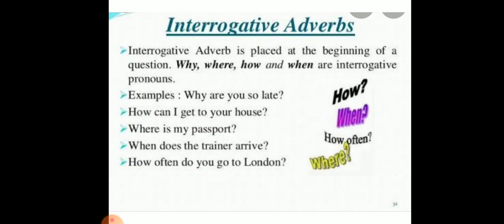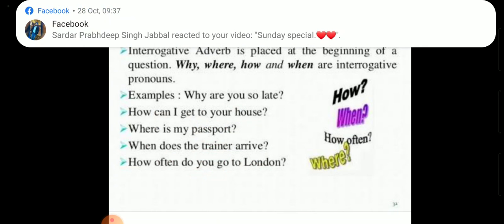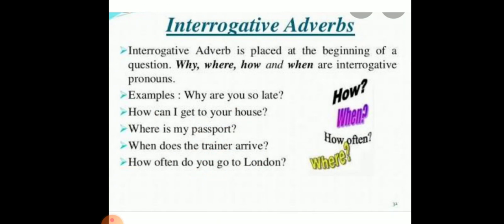They usually ask questions about time, place, manner, frequency, degree, reason, and so on. For example, for time, you can use: when does the train leave? For place: where did Rasik see Sanya? For manner: how did Sudesh read?